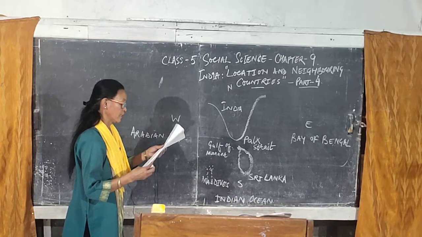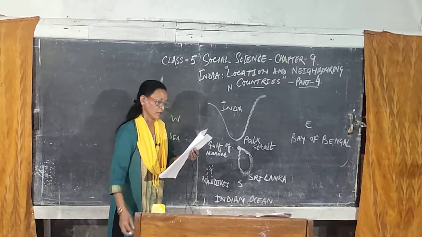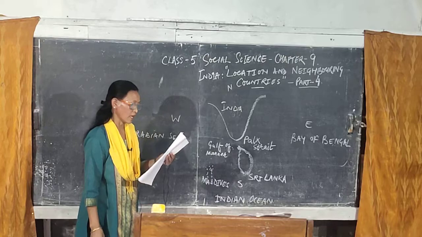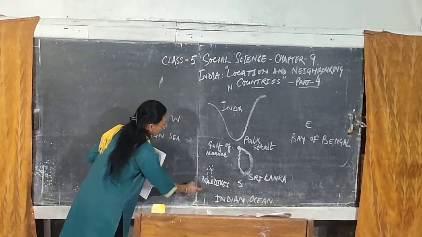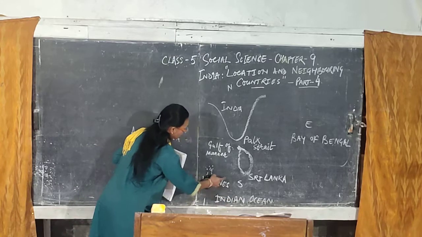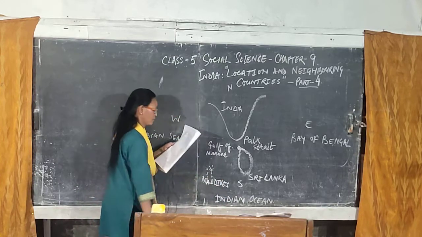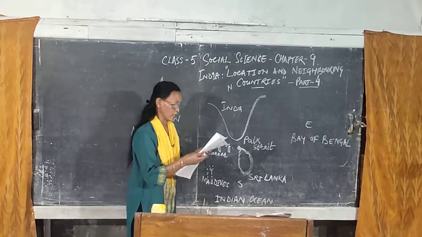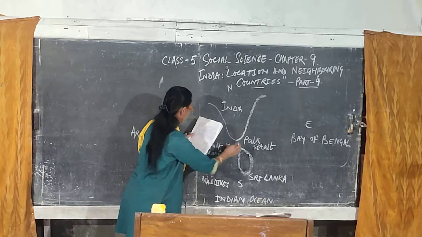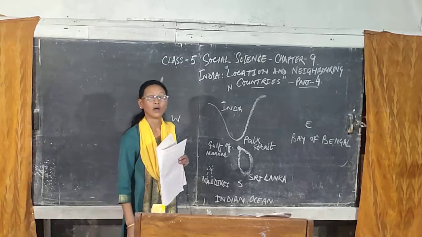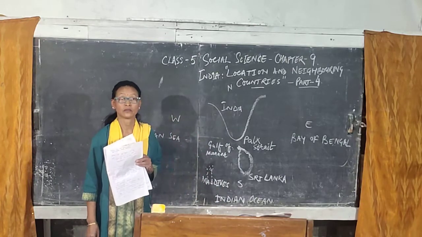And it lies in the southwest of Sri Lanka and India. Sri Lanka here and India here. So, what do you mean by an island now?